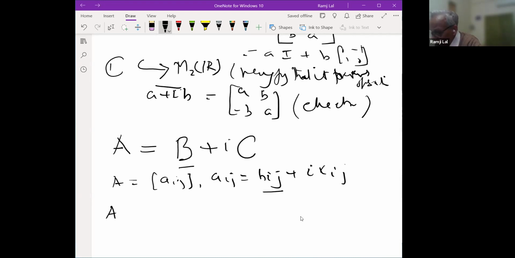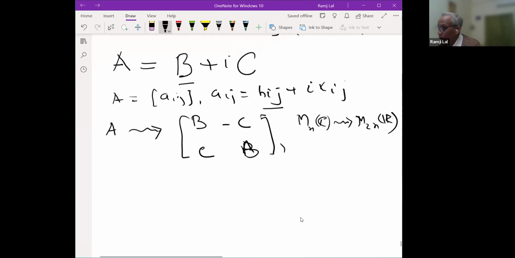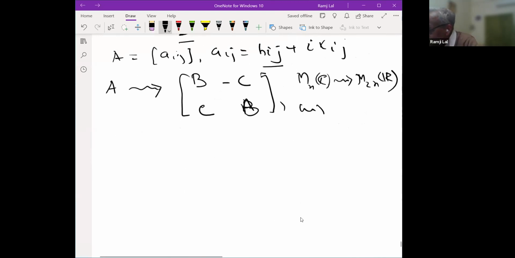There are two ways to identify here. A can further be identified as a 2n cross 2n matrix, phase n cross n matrix. You can identify this as B, minus C, C, B. So MnC is embedded in M2nR, and you can see this is an injective ring homomorphism.